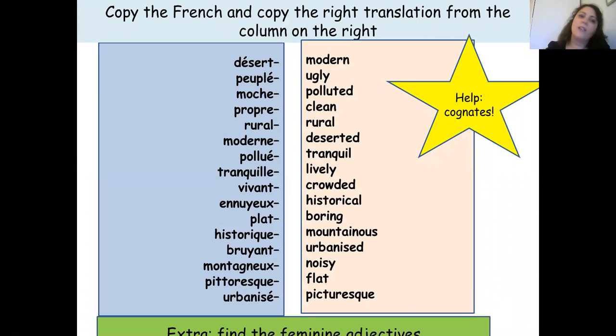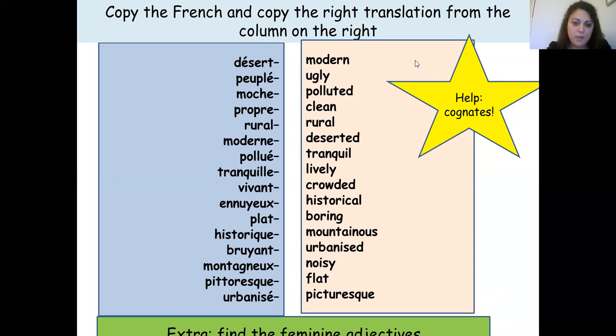Now I would like to go into the adjectives which you're going to need to describe the place you live. Please copy the first column in blue. Then you need to match up and find the correct translation from the second column on the right.